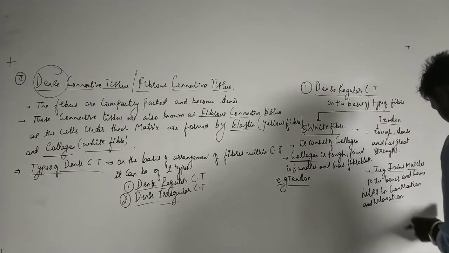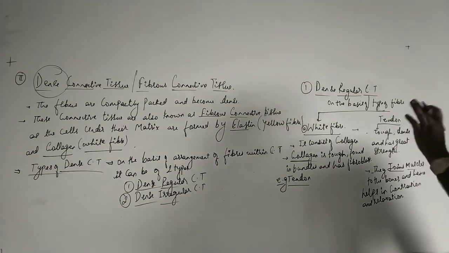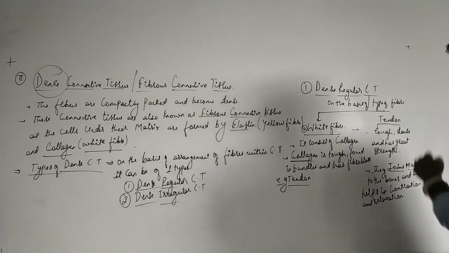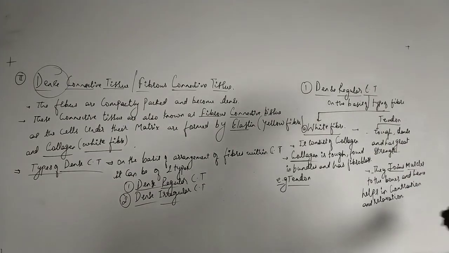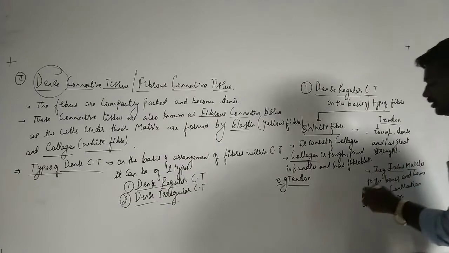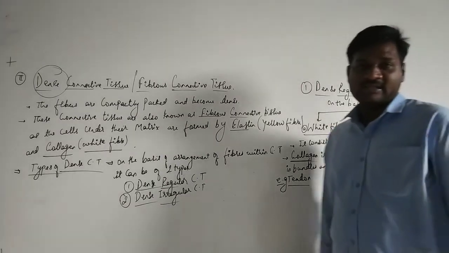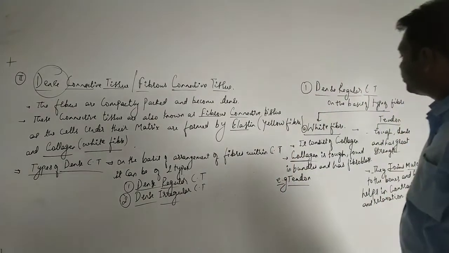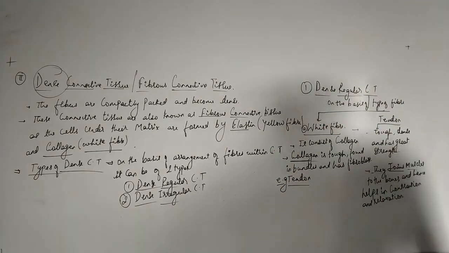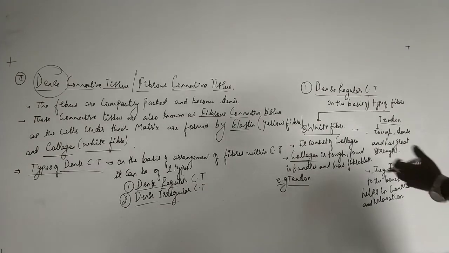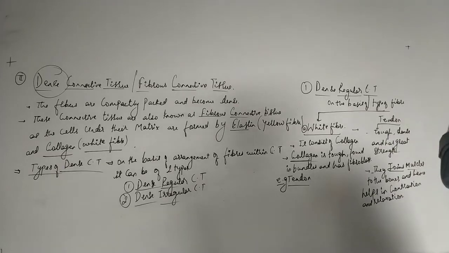Now these tendons are in the form of collagen fibers, and they are formed in bundles. The next, tendons also consist of fibroblasts. So this is about the tendons. Now next, let's see another example, the yellow fiber. What is yellow fiber? You can pause the video and note down the points.